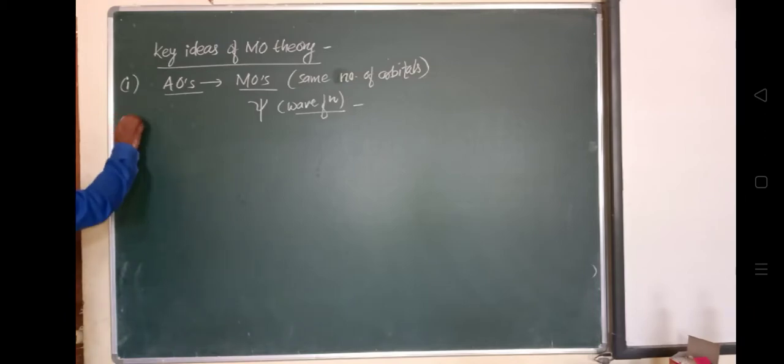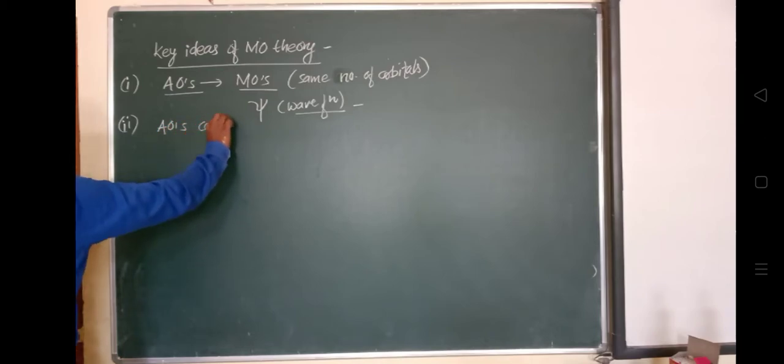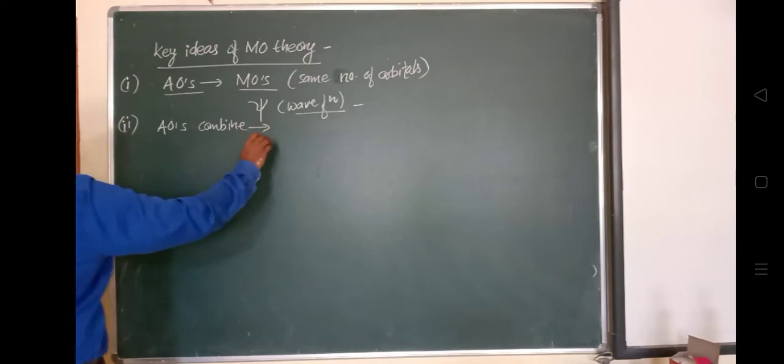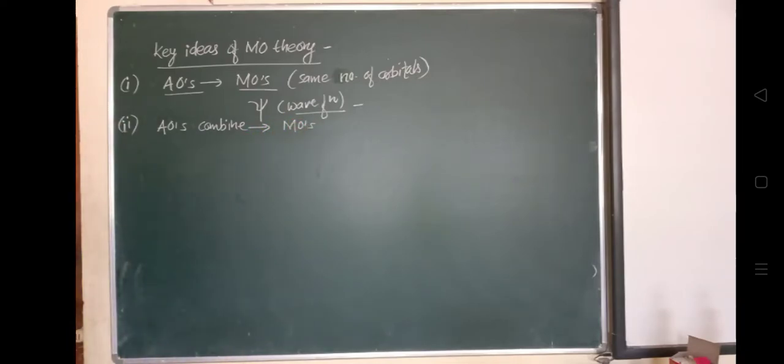Next, the second key point about molecular orbitals: these are formed by combining atomic orbitals of different atoms. When different atomic orbitals combine, they form molecular orbitals.